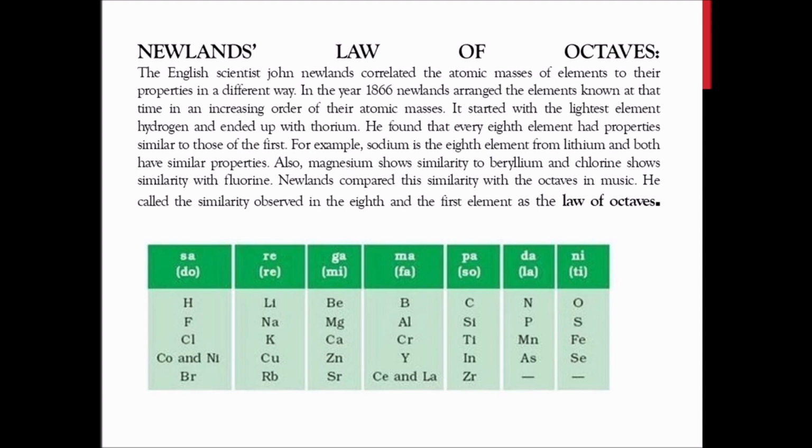For example, we will understand from here, cobalt and nickel. Moreover, he placed some elements with different properties under the same note in the octave. For example, cobalt and nickel were placed along with the non-metals oxygen and sulfur under the note Ti. Oxygen and sulfur were also kept under this. Ti means do re mi fa so la ti, which is the English version of our Indian sa re ga ma pa da ni. So they kept these under this Ti.